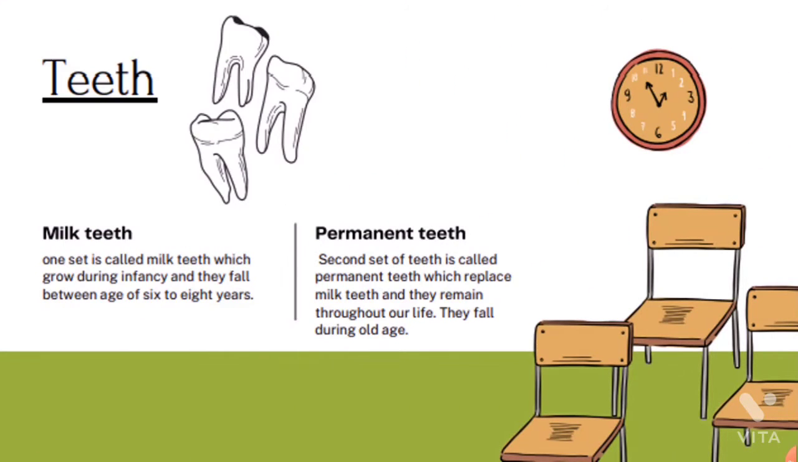Teeth and their types. Teeth help in chewing our food. Each tooth is placed in a separate socket of the gum. There are different types of teeth that perform different functions. There are two sets of teeth.